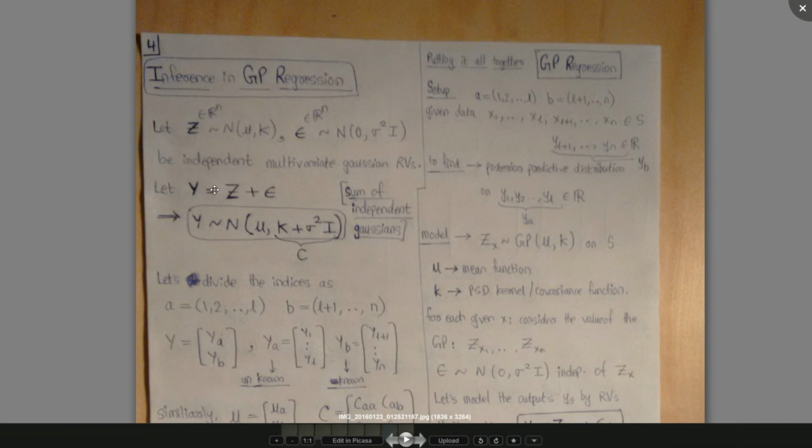And because we assume these to be independent, then y, which is the sum of these two, becomes a normal distribution with a mean equal to the sum of these two means, which becomes mu plus 0 equals mu, and a covariance matrix equal to the sum of the covariance matrices. So that becomes k plus sigma square I.